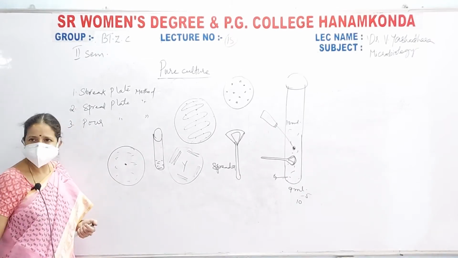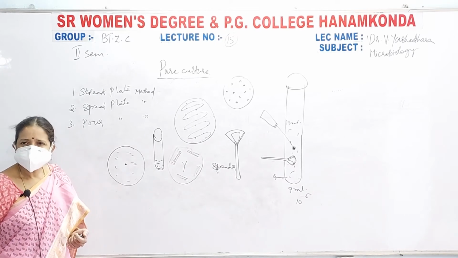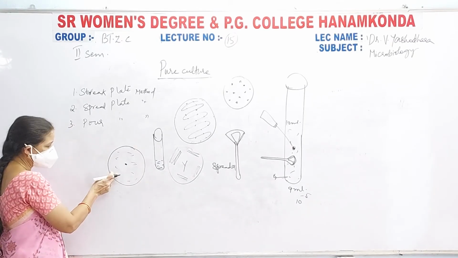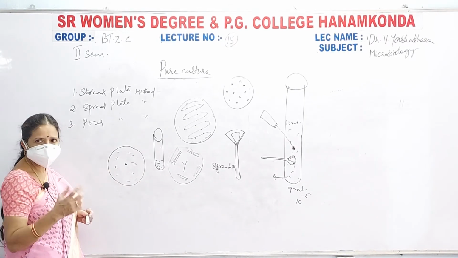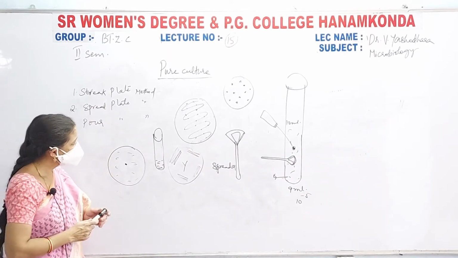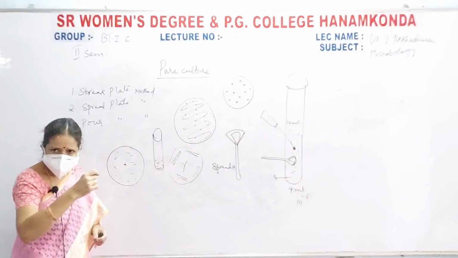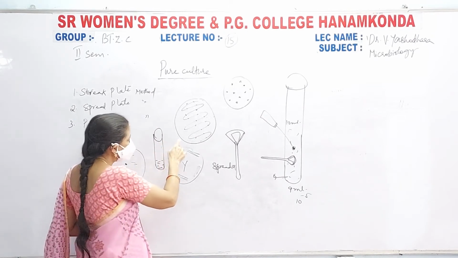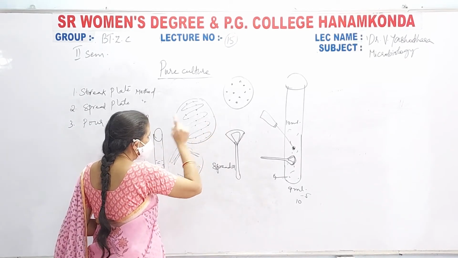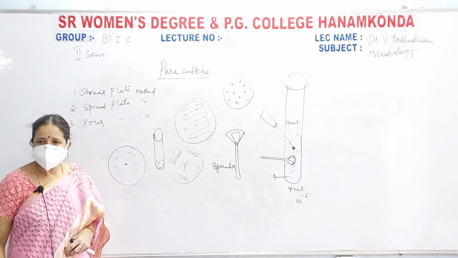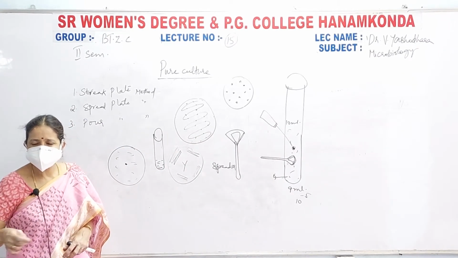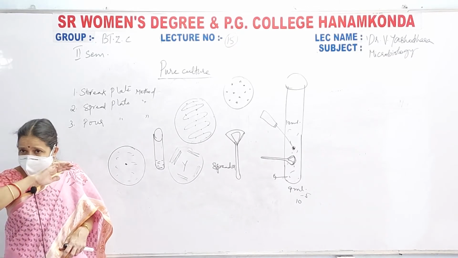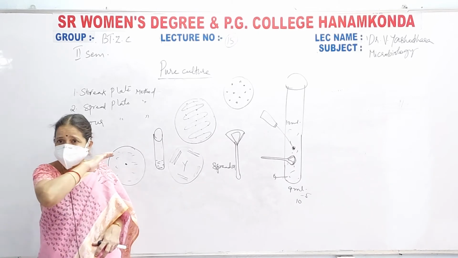Keep it in an incubator at 37 degrees centigrade for 24 hours or 48 hours depending upon the growth of the bacterial colonies. Now what happens is, the bacterium will grow and form colonies. Then what is the difference between these two? In the streak plate and spread plate techniques, as we are streaking or spreading it only on the surface of the medium, bacterial colonies grow only on the surface of the medium.